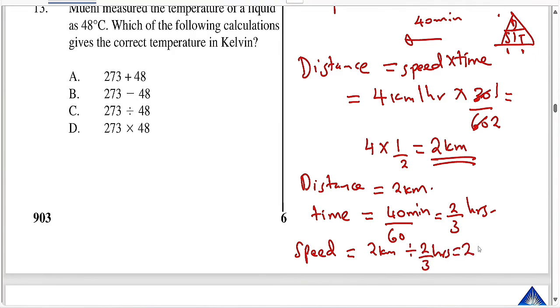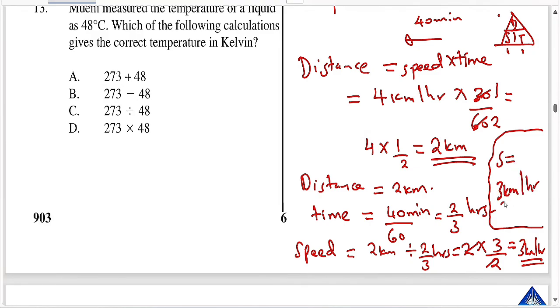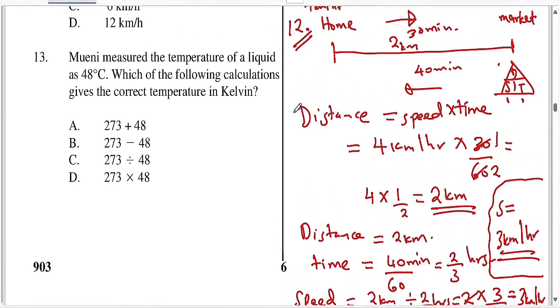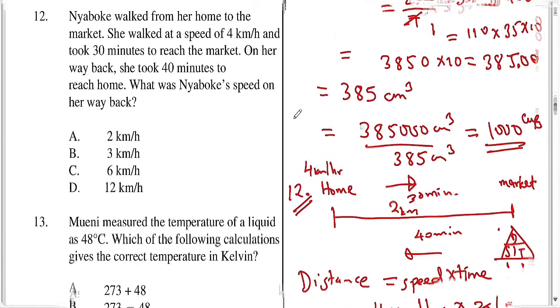Dividing becomes multiplying, and the fraction becomes its reciprocal, 3/2. At the end of the day, your final answer is 3 kilometers per hour. So our speed is 3 kilometers per hour.